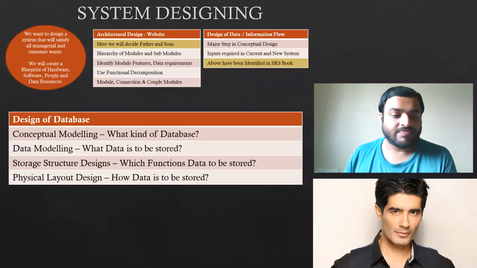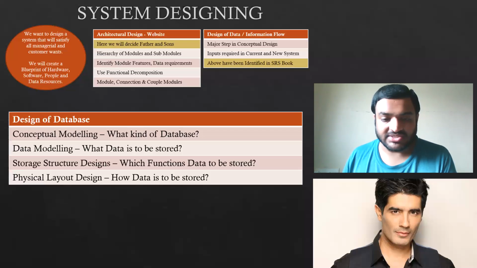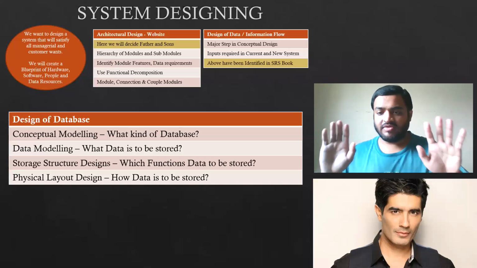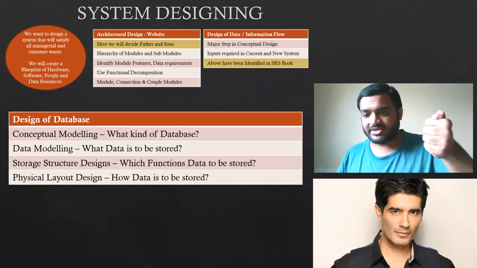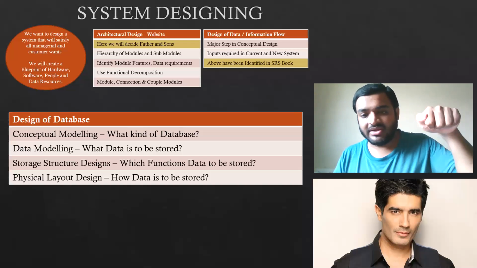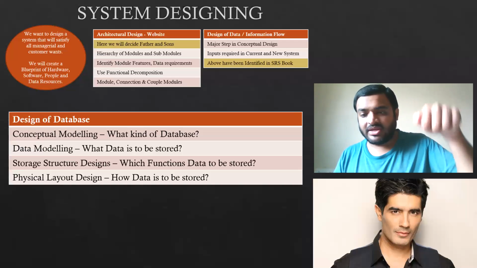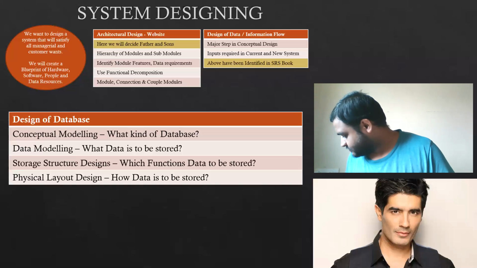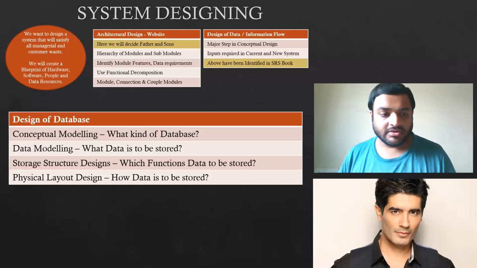And the last one is physical layout design. Till now we have seen everything logically: if I have these two types of database, I am going to select this database. I understand this concept, I want this concept. So that is conceptual modeling. Then in this conceptual model, I will mention what data is to be stored and what is not to be stored.